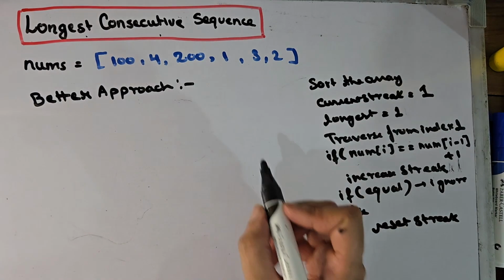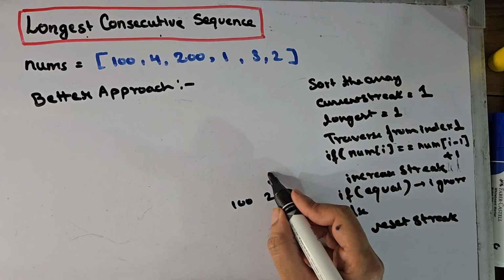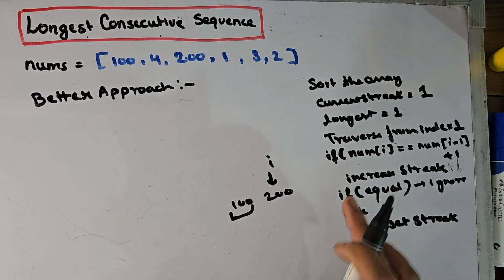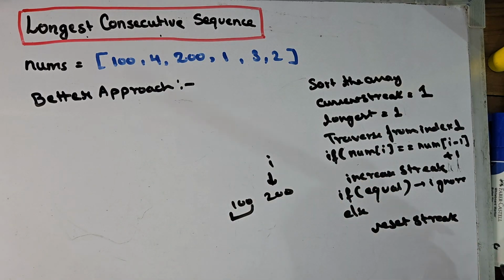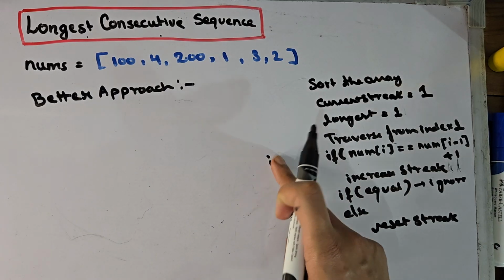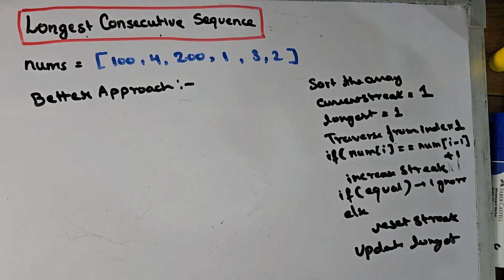If these are not equal, we need to reset the streak. Because let's say we are on 100 and we checked 200 with this. So i is here and we checked this plus 1, so this does not qualify. So we need to reset the streak by ignoring this and move further. At last, we need to update the longest. Now let's code our solution.